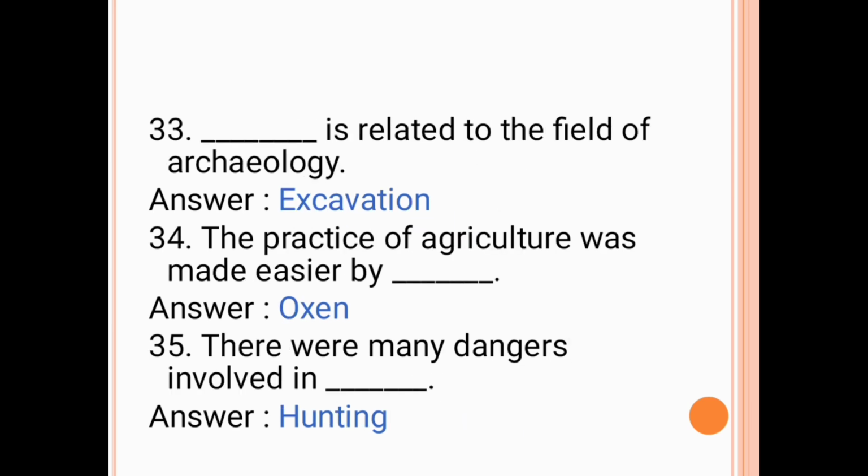The next question is, dash is related to the field of archaeology. The answer is excavation. The next question is, the practice of agriculture was made easier by dash. The answer is oxen. The next question is, there were many dangers involved in dash. The answer is hunting.